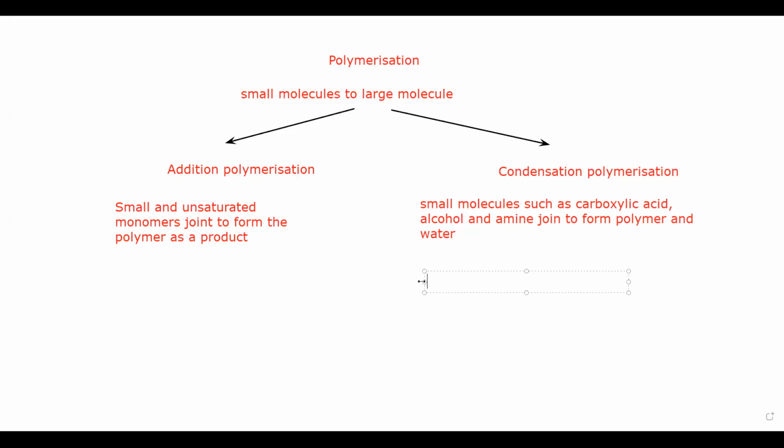A condensation polymer will form when amine will react with carboxylic acid. It can form when carboxylic acid is reacting with alcohol. How it is formed, that we will discuss. But these are the three combinations, when alcohol is mixed with another alcohol.